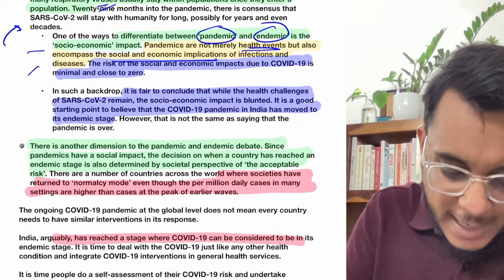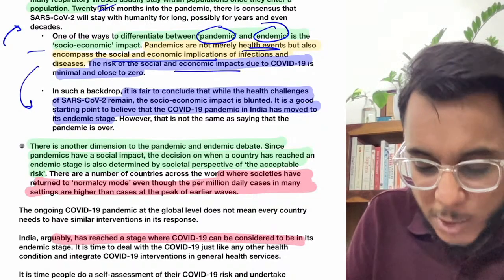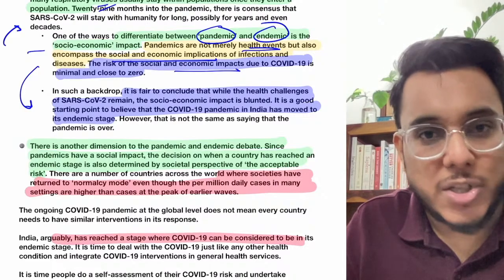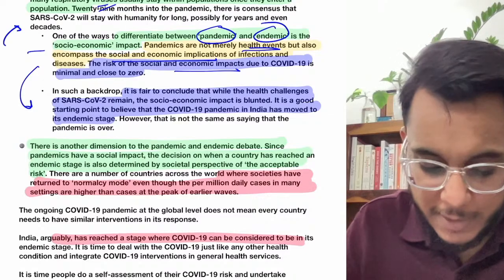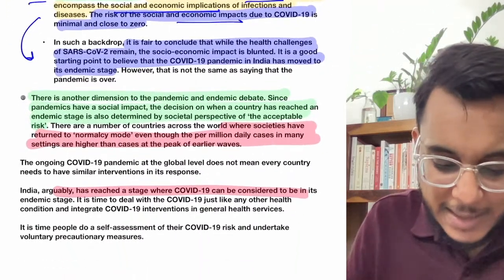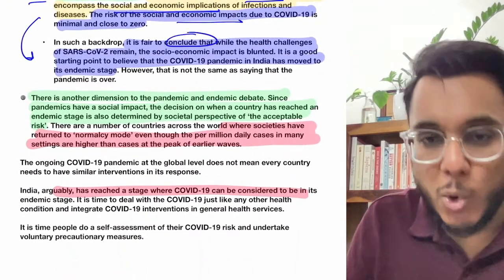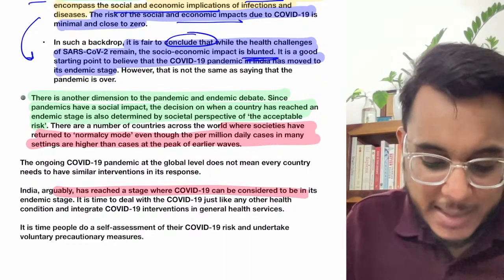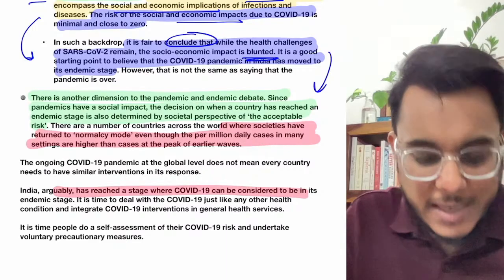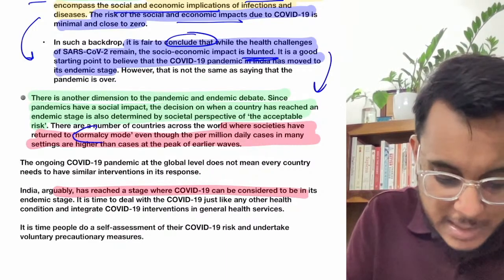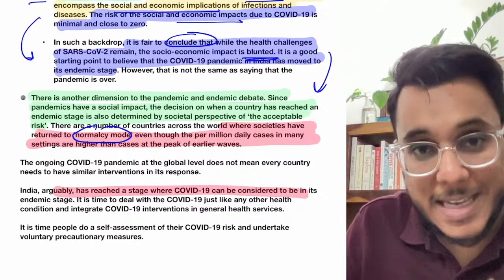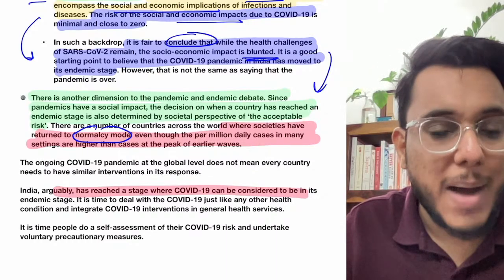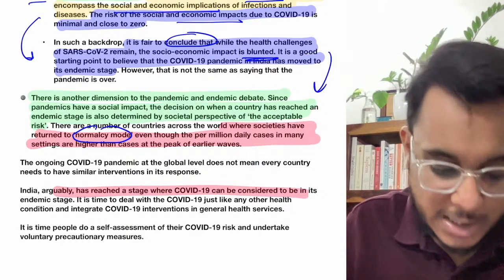Now it has been said that today the social and economic impact due to COVID-19 has become very much less. The infections and the fatalities and all those things are not a very big problem. So we need to conclude that though the number of cases are coming, the impact has been blunted. Impact is not much there. So we need to return to normalcy mode. Many societies have actually returned to normalcy mode. They have removed the mask and social distancing, such kind of conditions.